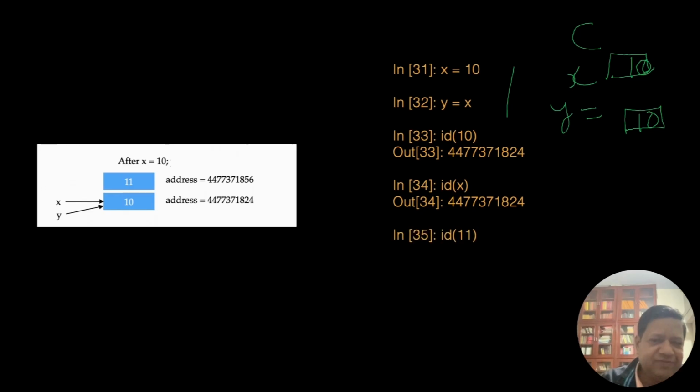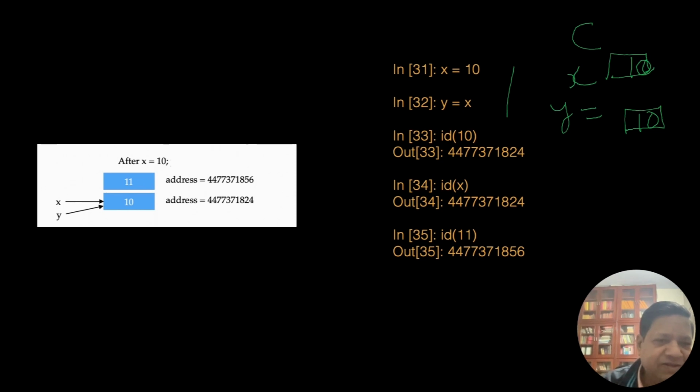ID of y. Oh, well, I'm coming to ID of y later. So we create a new, well, ID 11. But it says 11 is not there, so it creates a new object called 11, integer 11. And what is its ID? The address is stored in 4473. So this is that address.